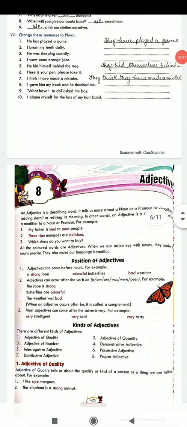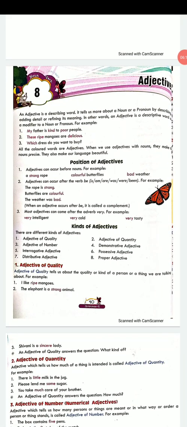Now we come to the next chapter of adjectives. Adjective, as you know, is a describing word. Now you can see position of adjectives. They occur before nouns, verbs, and they can come after adverb also. You need to go through the examples to understand the position. Then there are kinds of adjectives. They are very simple to understand.